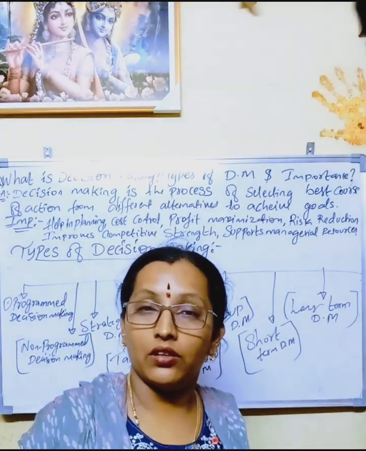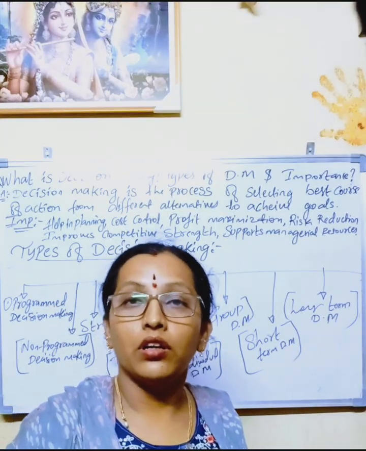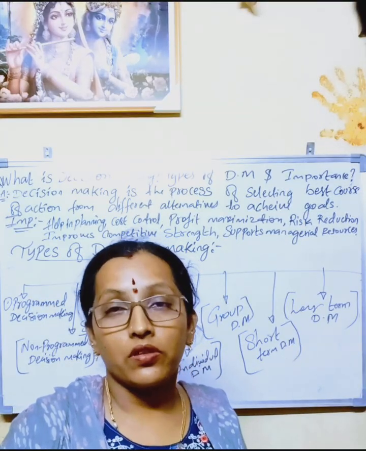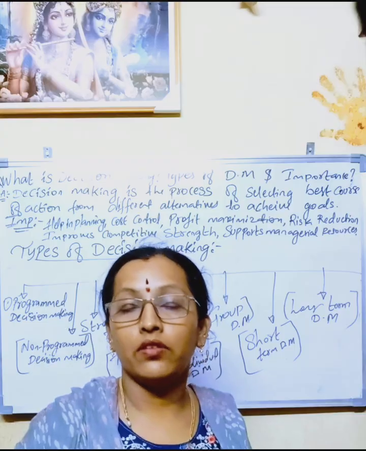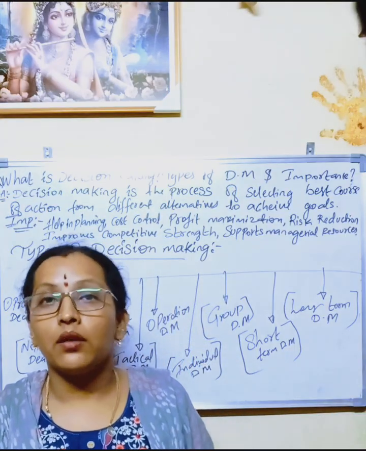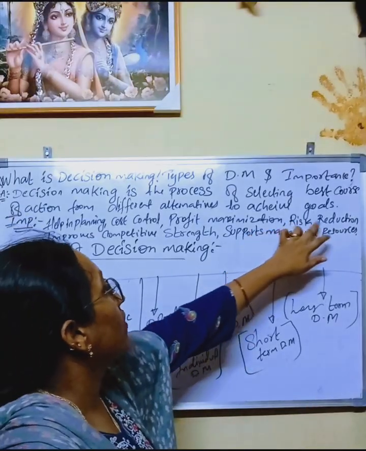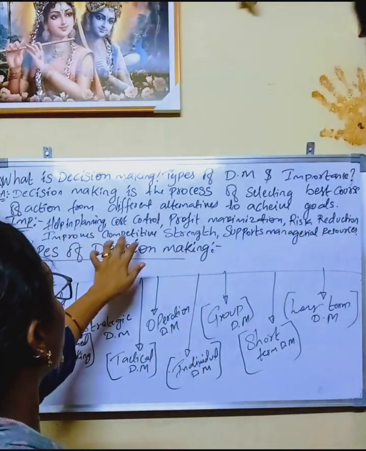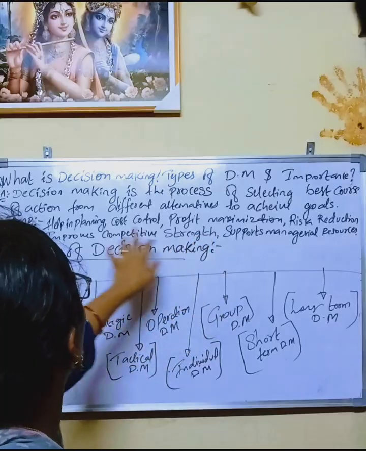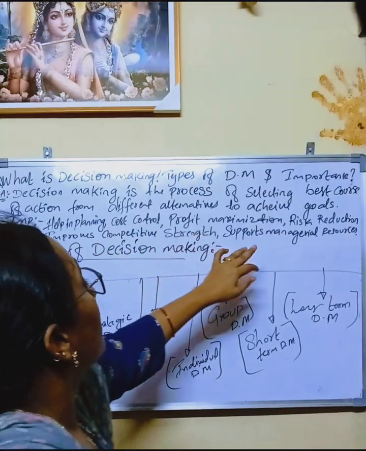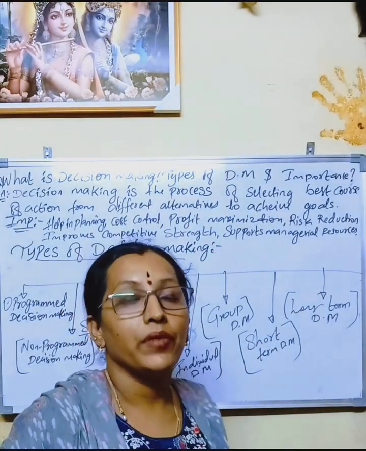Already we have discussed this in our previous class: expenses should be minimized and profit should be maximized, right? Profit maximization and risk reduction improve competitive strength and support managerial resources.